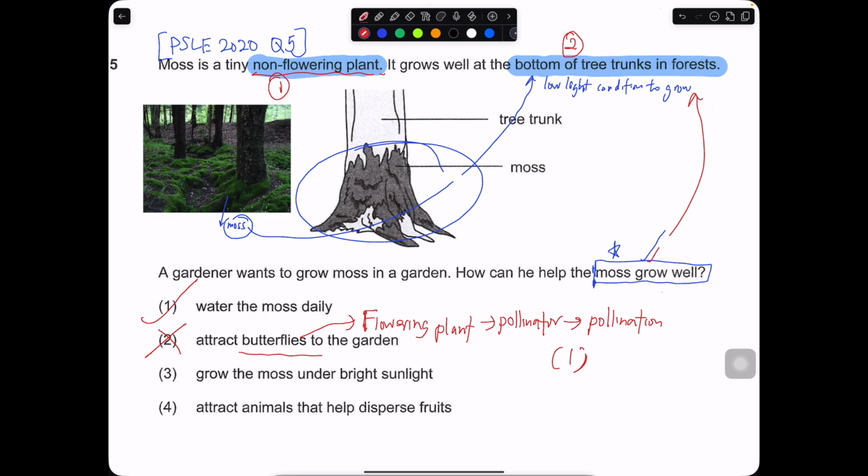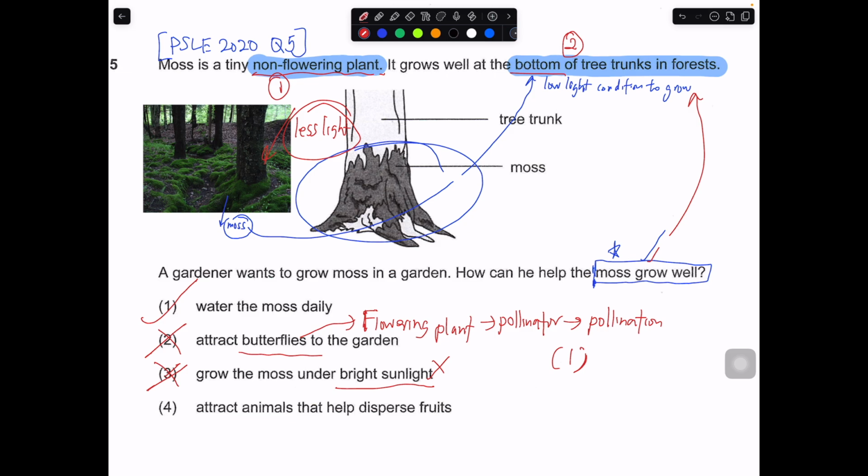Grow moss under the bright sunlight is wrong because they tell you that it grows at the bottom. The top of the tree will block most of the light, so there is less light reaching the bottom. And over here you can see that the moss thrives and grows well. It means that it needs less light to grow well. So growing them under strong bright light will not help them. So 3 is out.